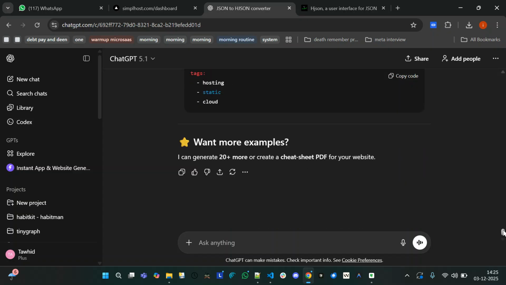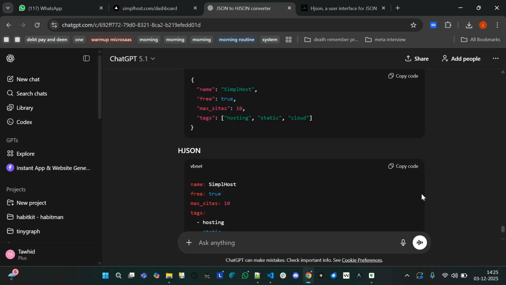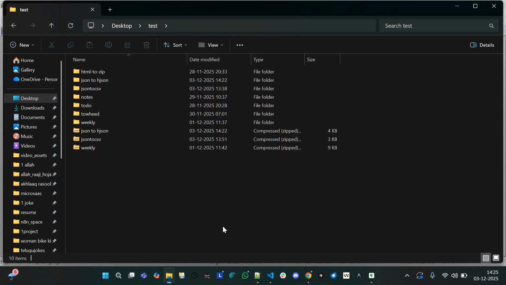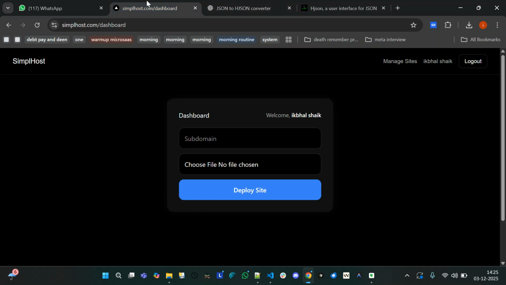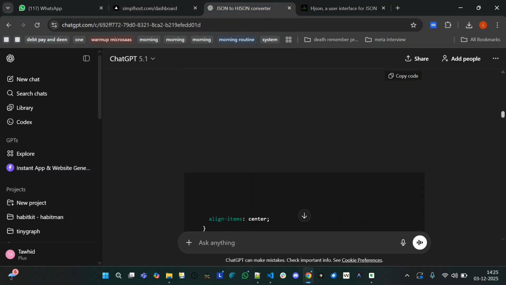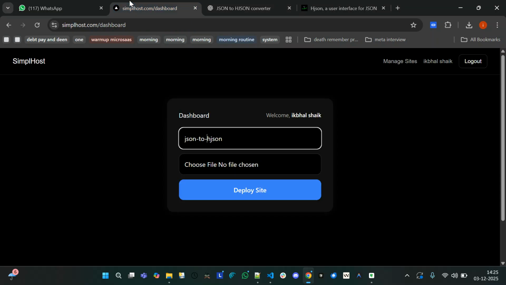We have asked ChatGPT to create a JSON to HJSON converter. It has created it and I saved it in this file and I created a zip file also. You can see the zip file. So let's upload it to this one. We'll say JSON to HJSON. So let's give it a hyphen so that it's easy to read. Or else you can remove the hyphen altogether, make it easy.